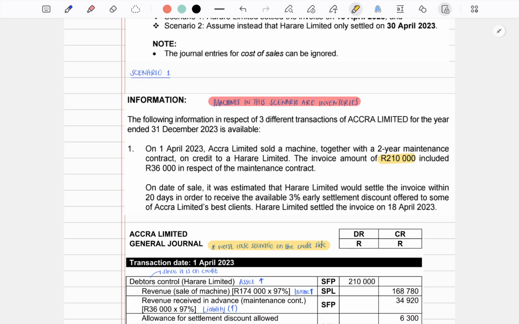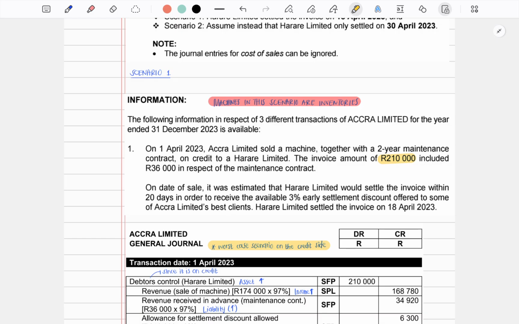With regards to the maintenance contract, however, since on the transaction date we haven't performed any obligation, we have to take the money that we received for the maintenance contract, after allowing for the early settlement discount, and recognize it as revenue received in advance.